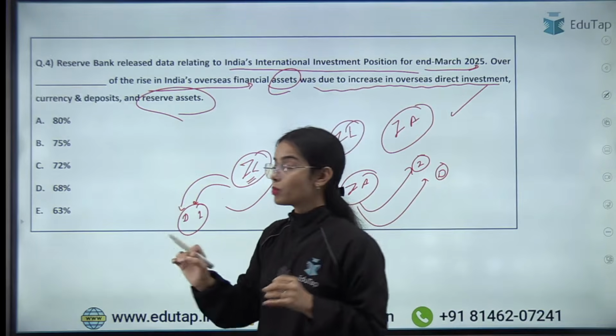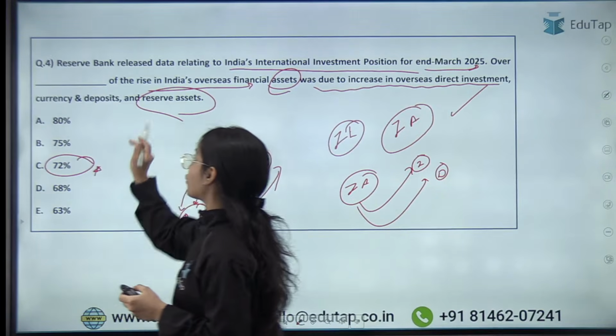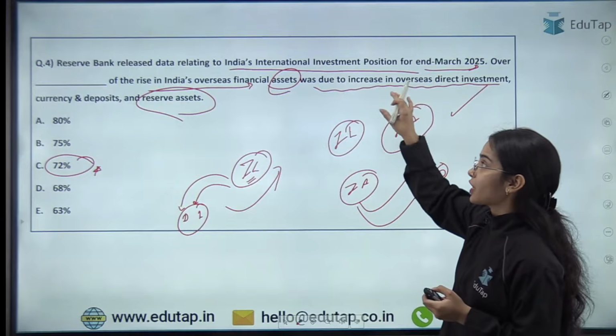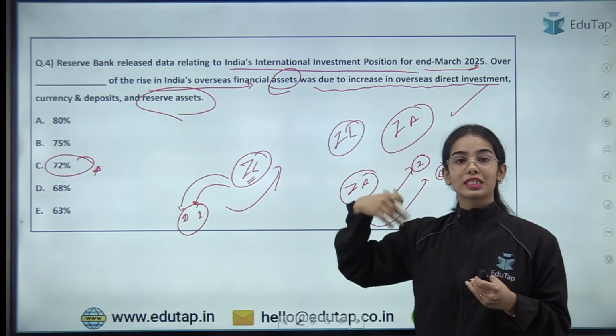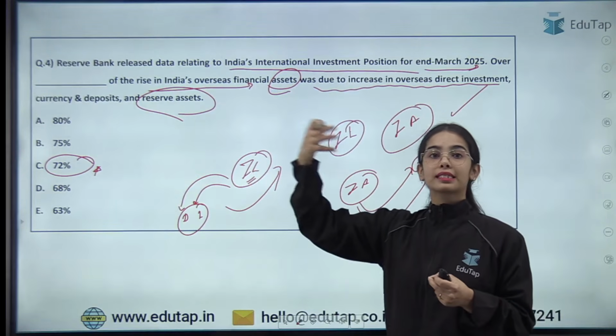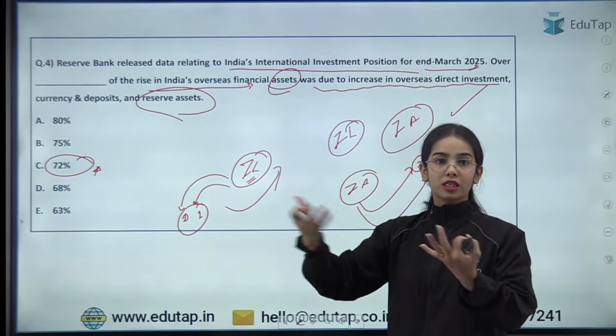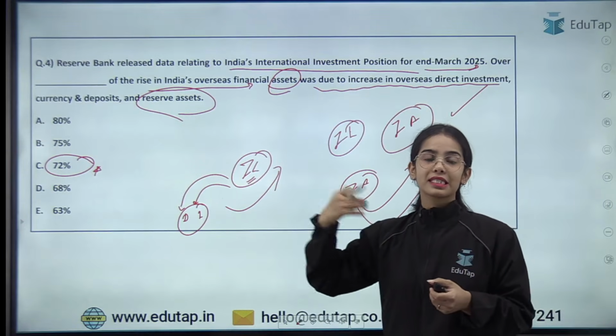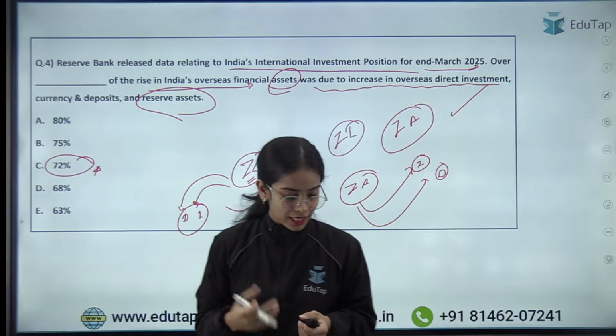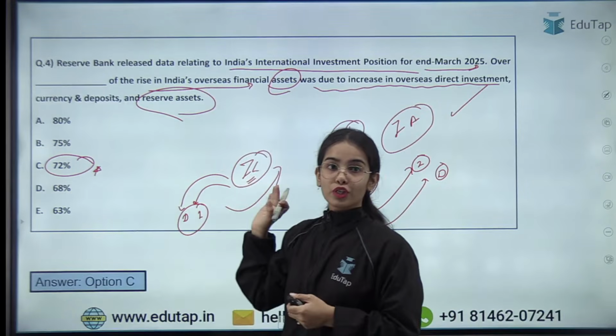So over 72% of the rise in India's overseas financial asset was due to the overseas direct investment that we are doing, currency and deposit that we are doing in the global environment, as well as the reserve assets that we have. So here the right answer is 72%. Very good. So C is the right answer.